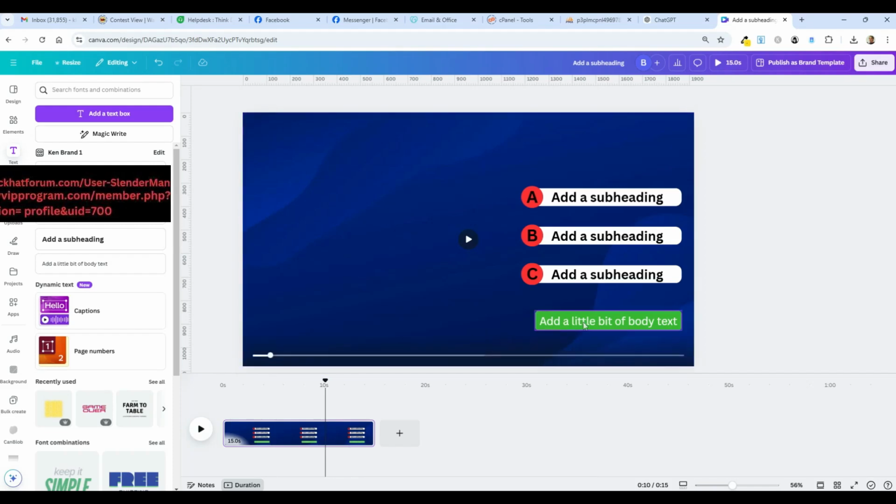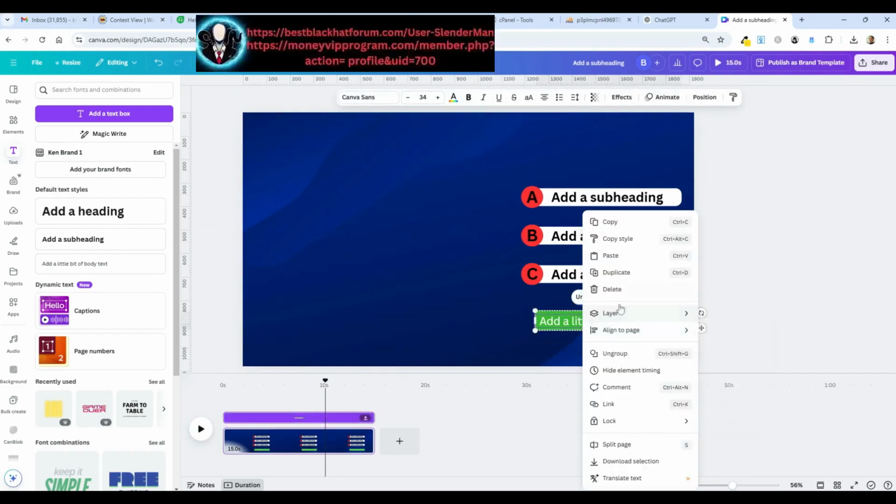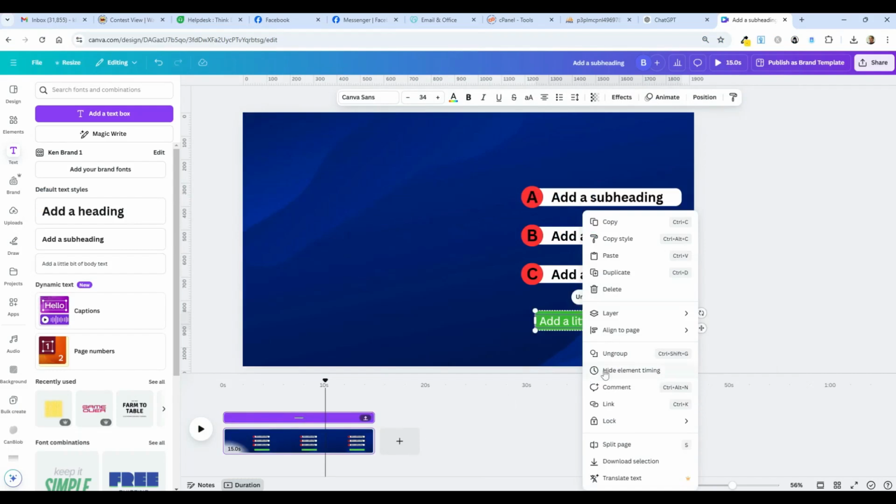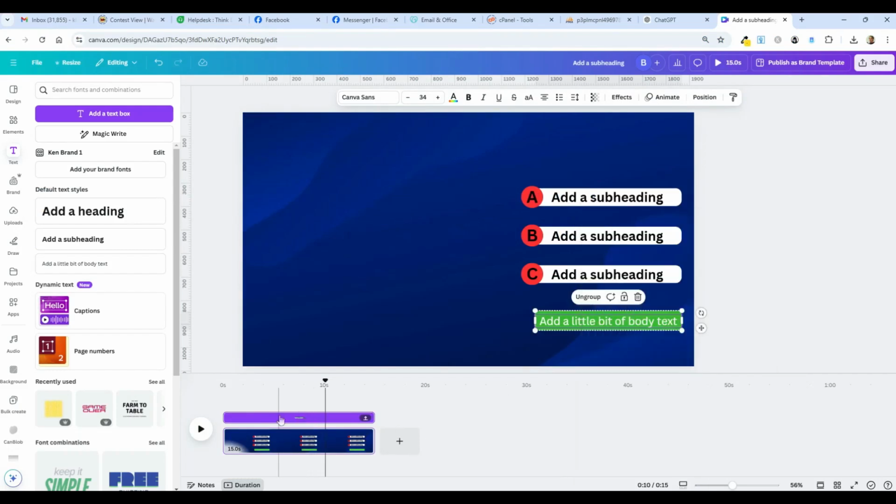So I'm going to right click this. Oh, it's already here. I was going to, this might say to show the element. I already actually have it here. So what I want to do here is shorten this so it won't show till after 10 seconds have gone. So I'm going to drag it from the left. And as I do that, it's telling me the length, 12.7, 11.7. I want to get this down to 5 because the whole thing is 15 seconds long. So it must be 5 seconds long if it's going to start at 10 seconds.